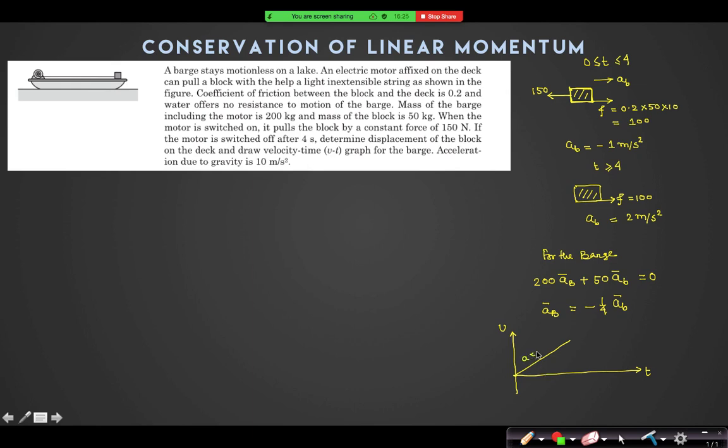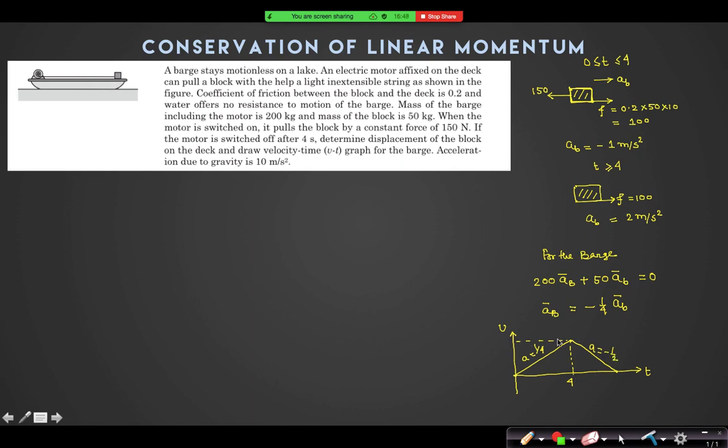Right? Acceleration is equal to 1 by 4, positive slope, from t equal to 0 to 4 second. And from t equal to 4 second onward, the acceleration is negative because it will be minus half.